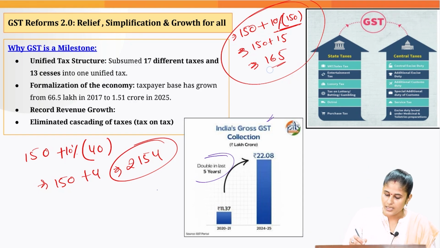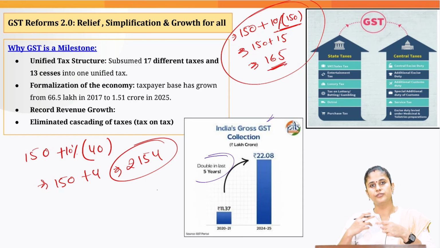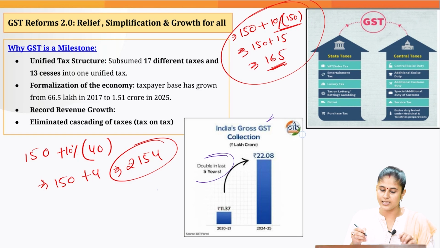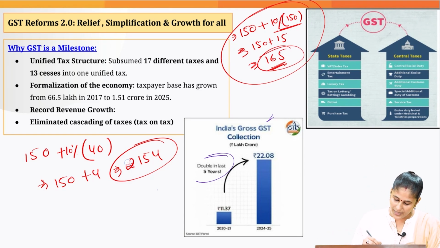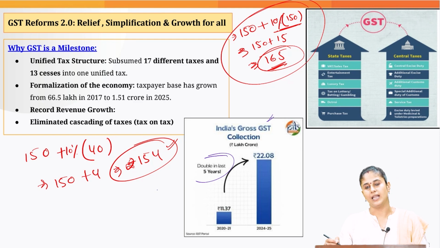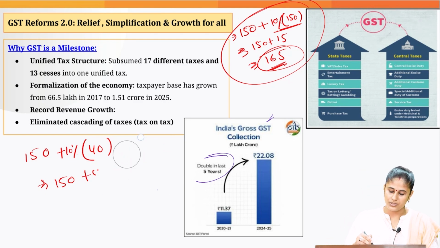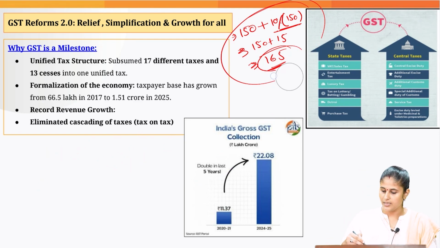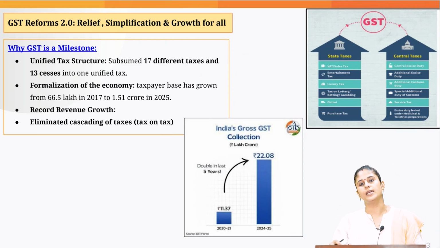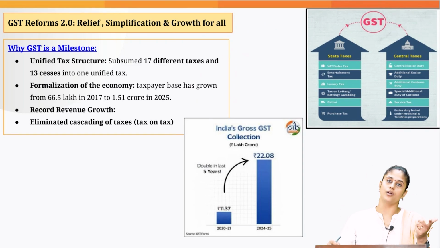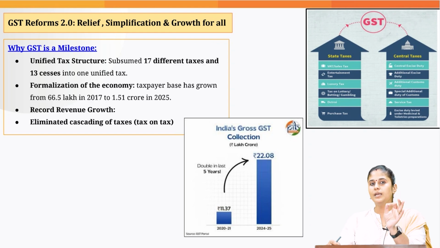So as you can see, before GST, because of the cascading effect of taxes, the price of the product was quite high. But here, the price of the product is less. Okay, so that's how GST basically addresses the cascading effect of taxes. You don't have to pay the tax on the amount on which you have already paid the taxes. You will only be paying the tax on the value addition being done.